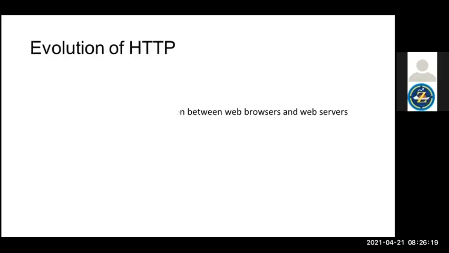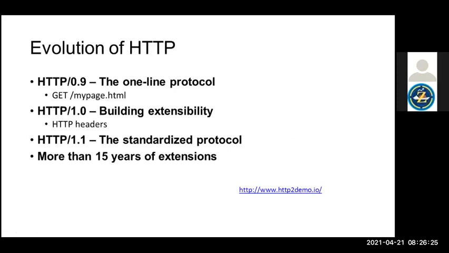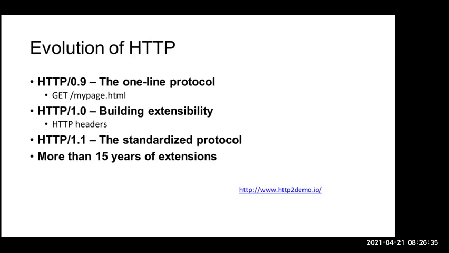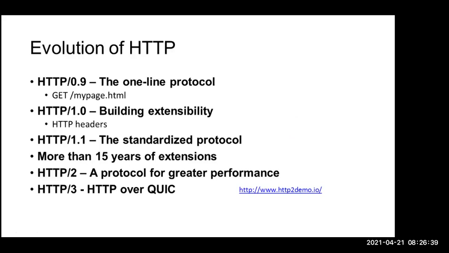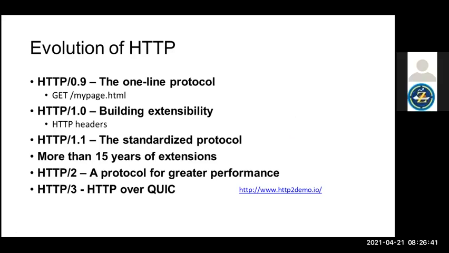There is an evolution of HTTP: earlier it started with 0.9, then 1.0, then 1.1, and now HTTP 2 is there. We will see at a high level the differences and how they improved the version.